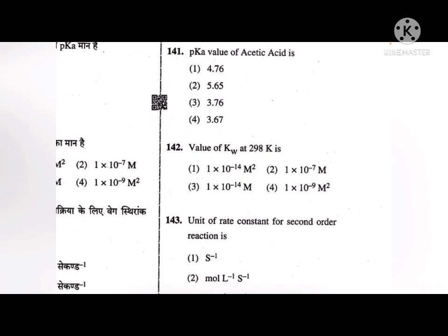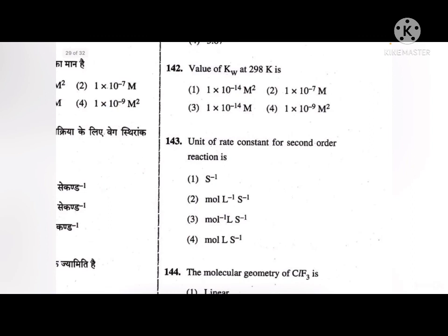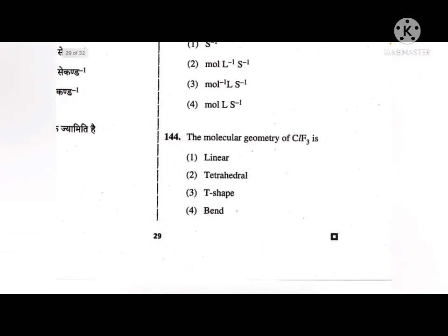Next, the value of Kw at 298 Kelvin is. Okay, so option 1, 2, 3, and 4. The correct answer is option 1, that is 1 into 10 to the power of minus 14 mole square per liter square. Next, the unit of rate constant for a second order reaction is. So option 1, 2, 3, and 4. The correct answer is option 3, that is mole inverse L second inverse. Next, the molecular geometry of ClF3 is linear, tetrahedral, T-shaped, and bent. Okay, so the correct answer is T-shaped.